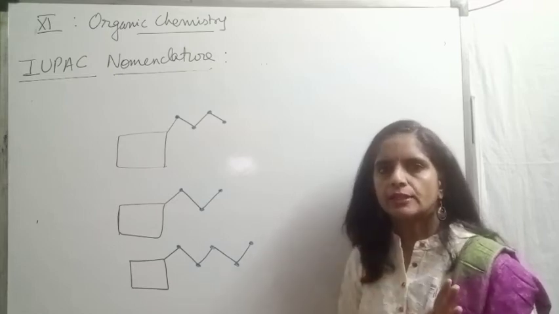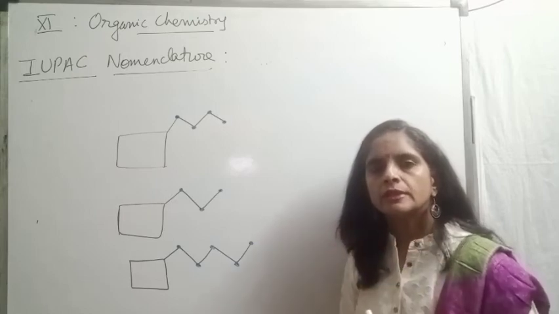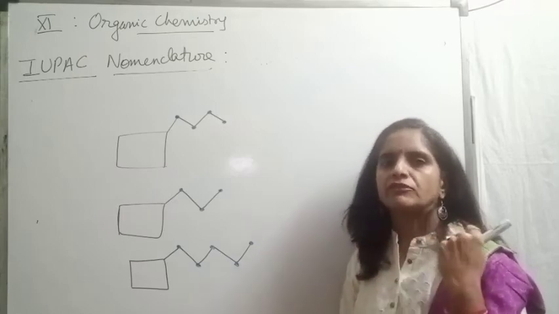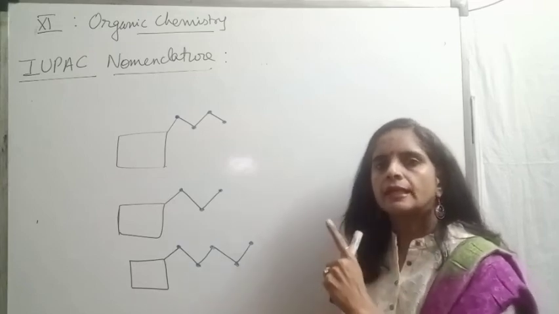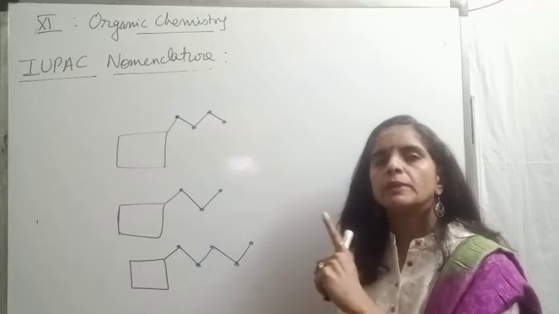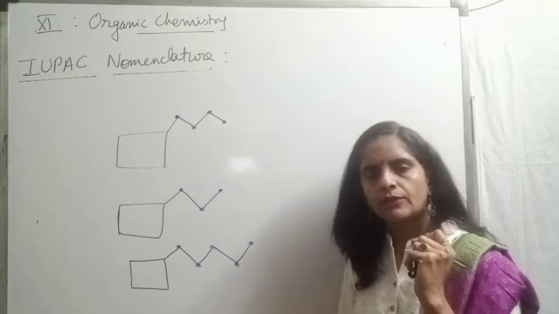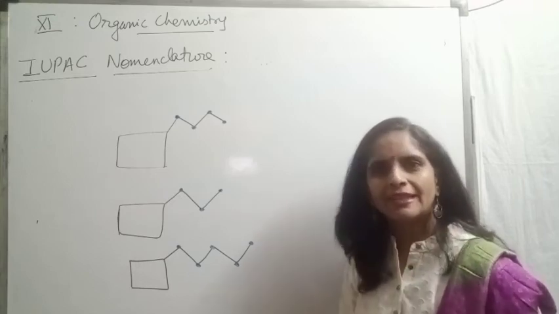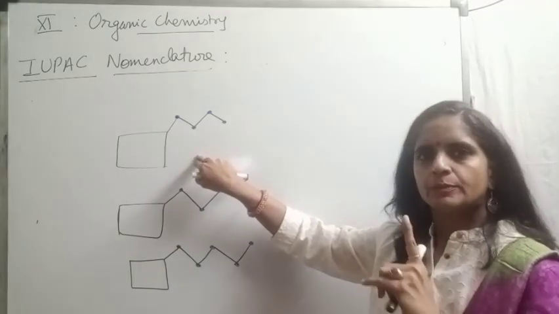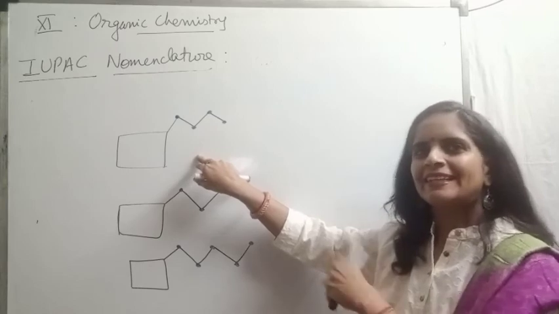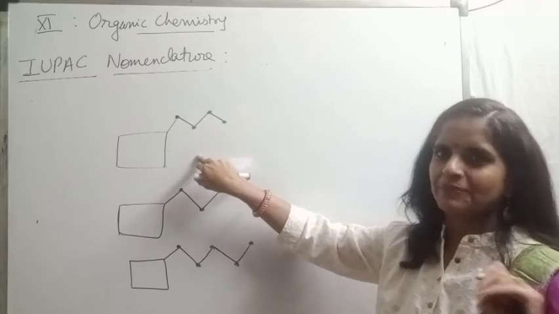Second is the side chain. Right? Second rule: if lengths are equal, then the ring is preferred. If lengths are equal, then the ring is considered the main chain, not the open chain. Ring gets preference over open chain. Right? That's it. These are the rules only. So now first we check the first case. First your task: pause it, write the names, and then come back to compare your answers. Hope you all will follow this, beta.